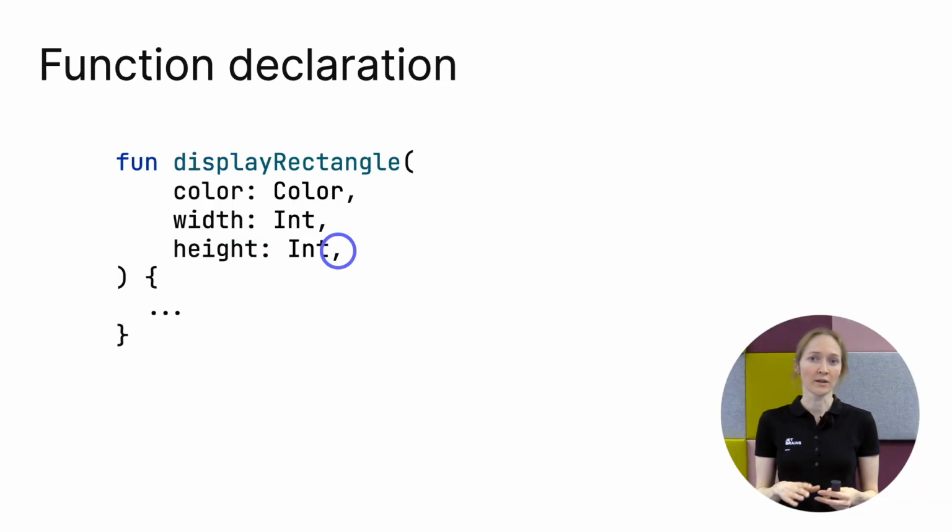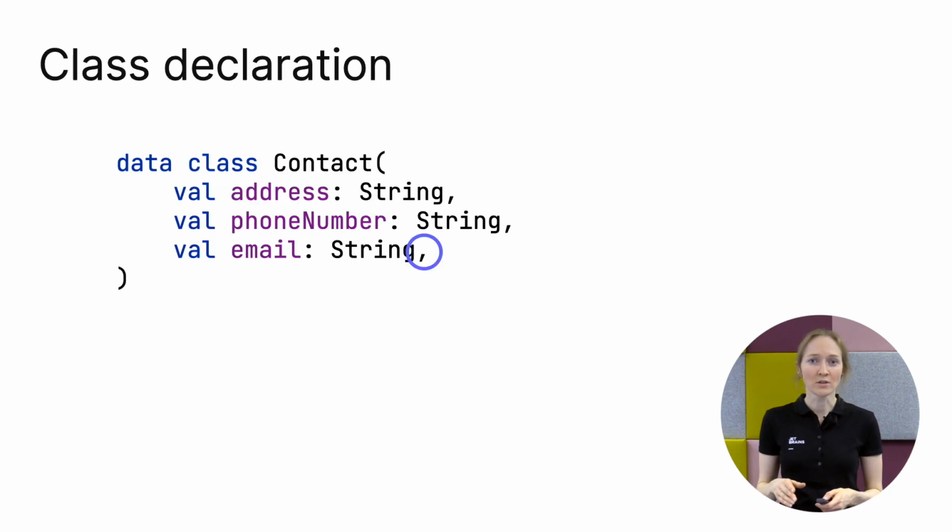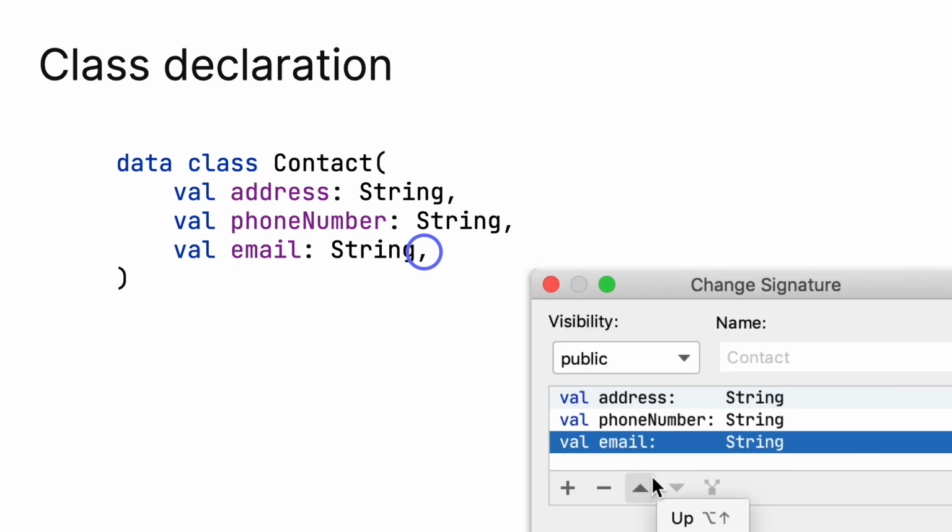You can also put a trailing comma after the last parameter of a function or class declaration. Note, however, that if you want to refactor a function or a class declaration, we recommend not swapping the lines, but rather using the change signature automatic refactoring provided by IntelliJ IDEA or Android Studio. When you use change signature, all the usages are correctly modified for you. You are protected from forgetting to swap the actual arguments, especially if the types are the same. So please use automatic refactorings.